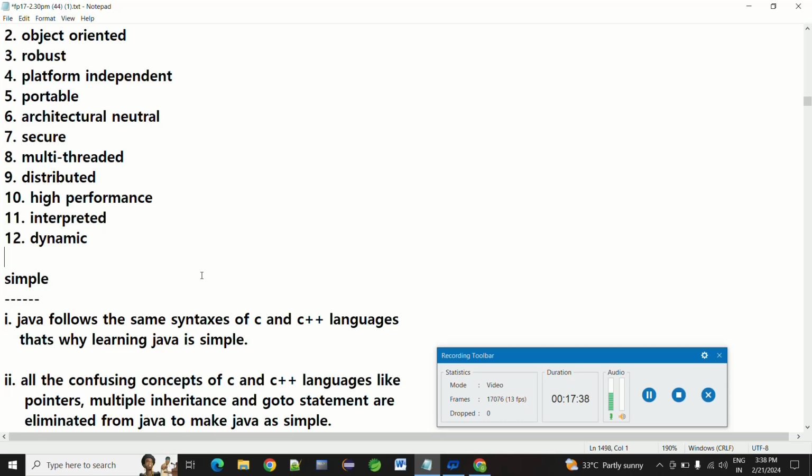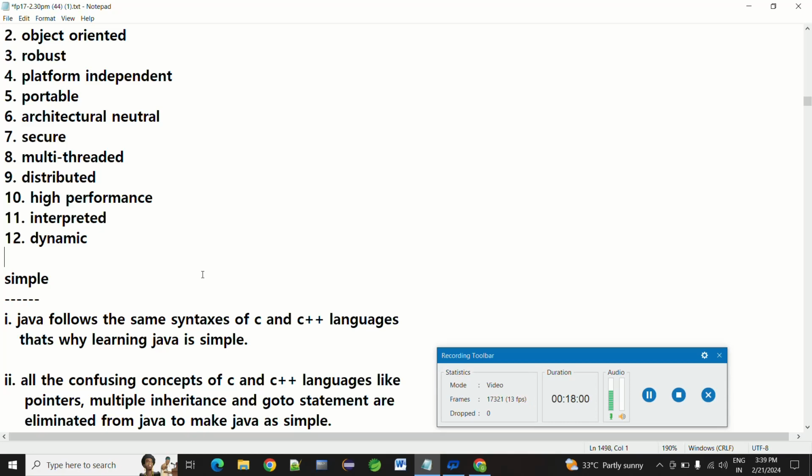That is why learning Java is simple: Java did not need to create new syntaxes. It takes the existing syntaxes of C and C++ and keeps them in Java.